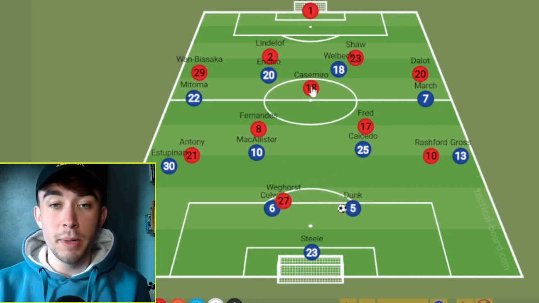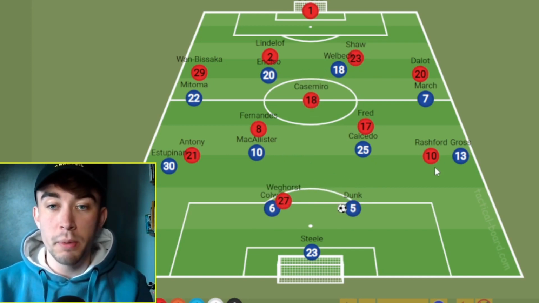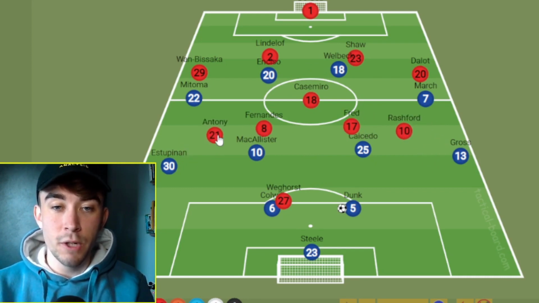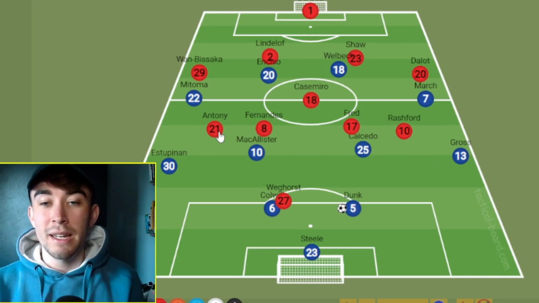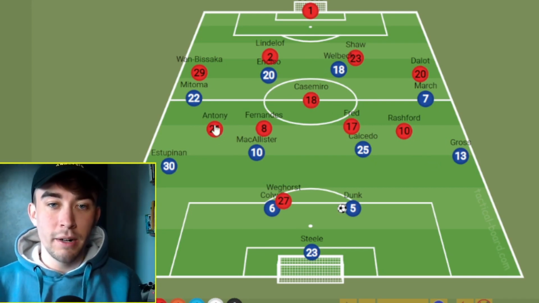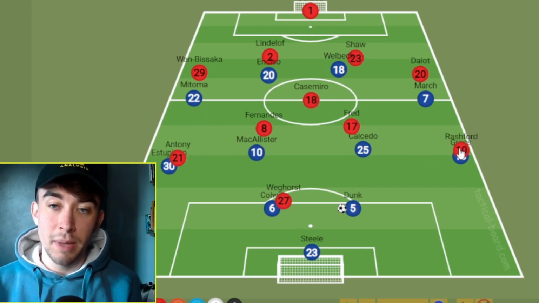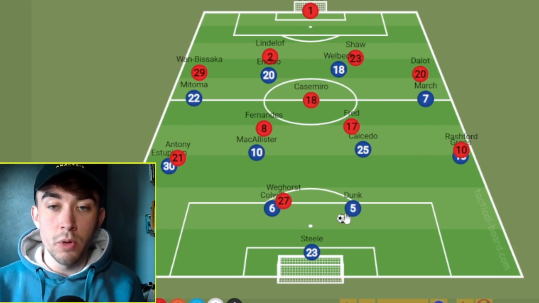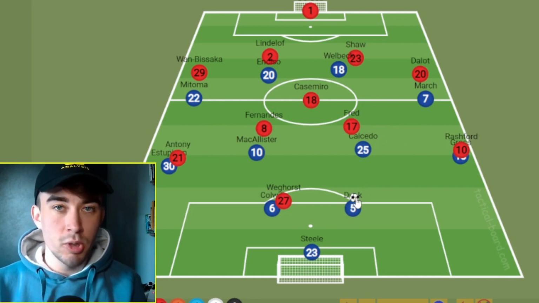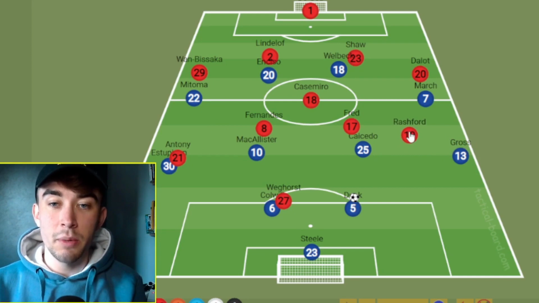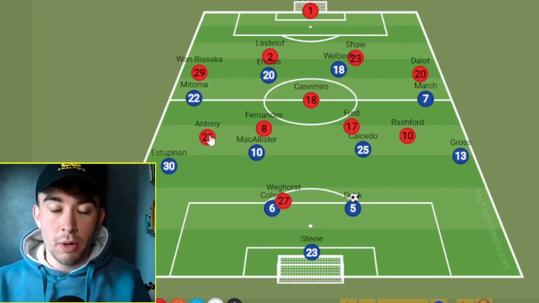Then what United should do behind this is go for a 4-1-4-1 approach, with the wingers playing quite narrow initially. Like this, Antony and Rashford tucked into these half spaces. Now, a lot of the time I will suggest going super high on the fullbacks like this, try and stop them getting the ball, but Brighton are so good at moving the ball through these areas that I just don't think you can leave that space. So instead, I want to see the wingers tucked into the half spaces to kind of shadow press behind them, but also apply pressure on the ball.